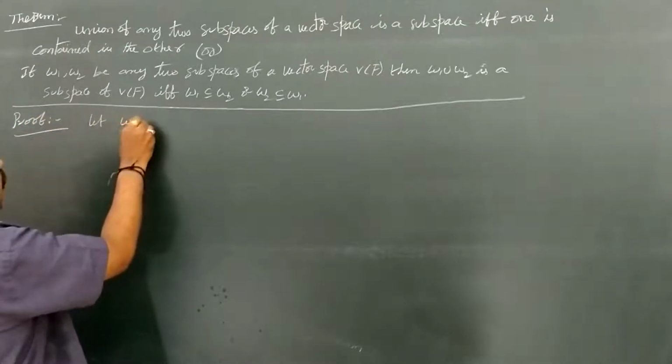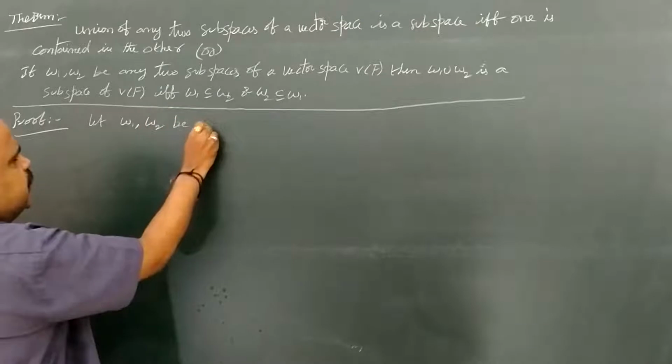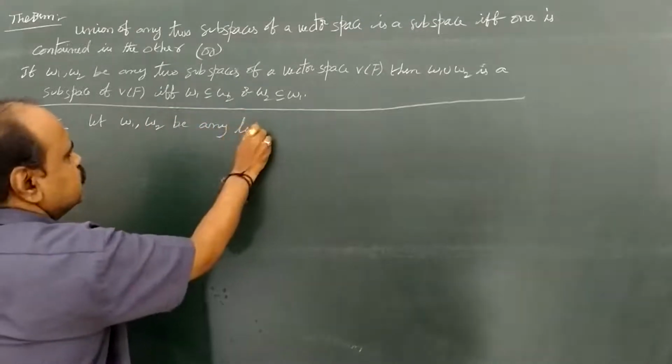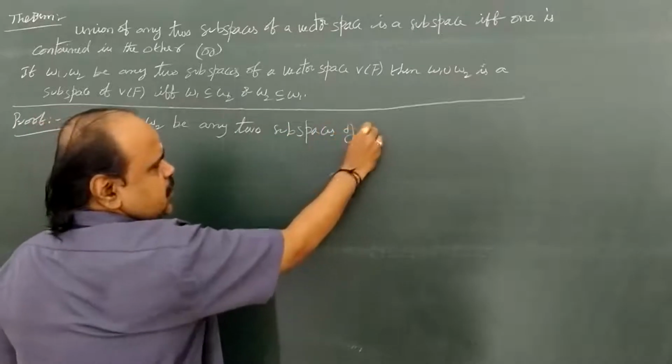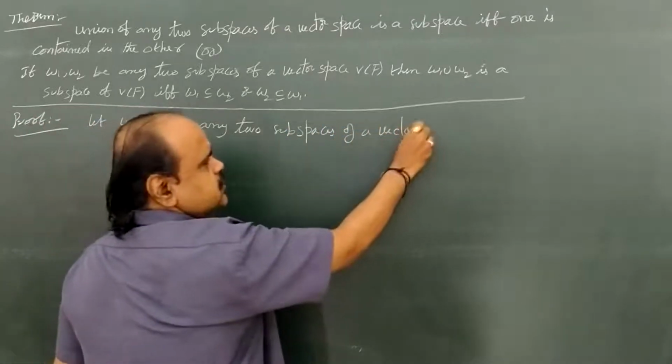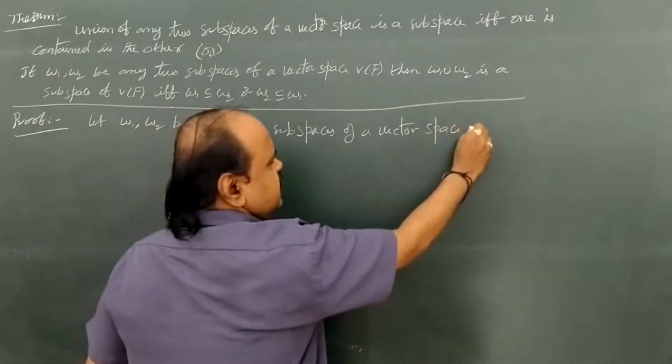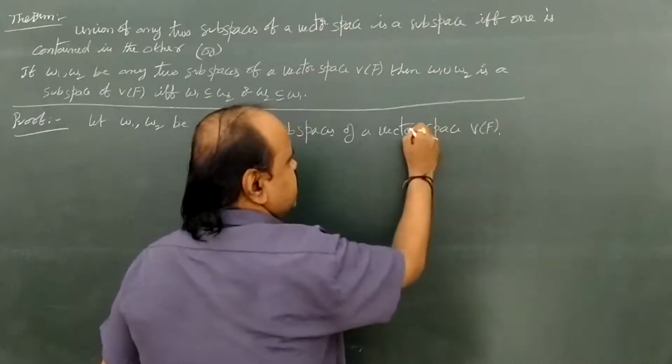Let W1, W2 be any two subspaces of a vector space V of F.